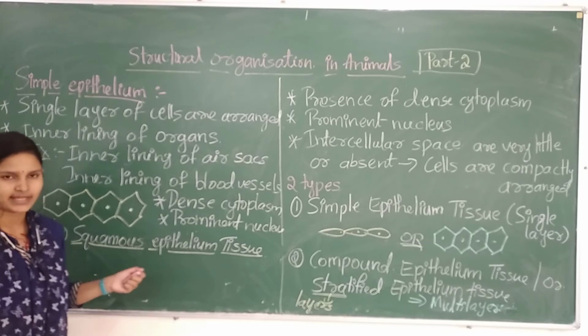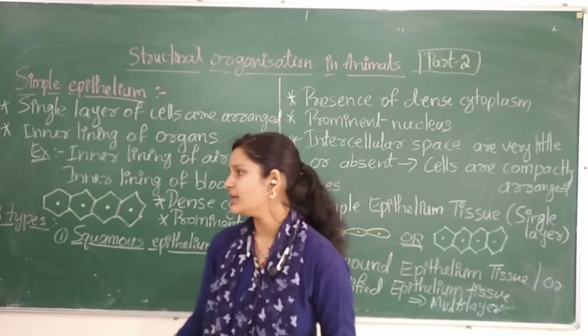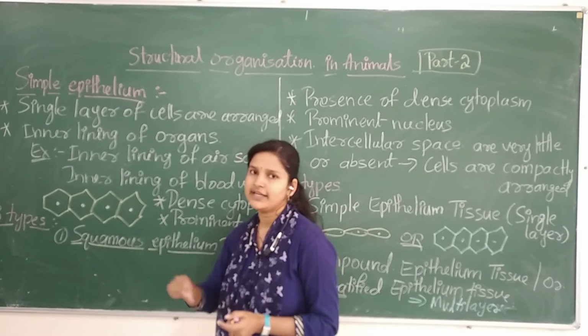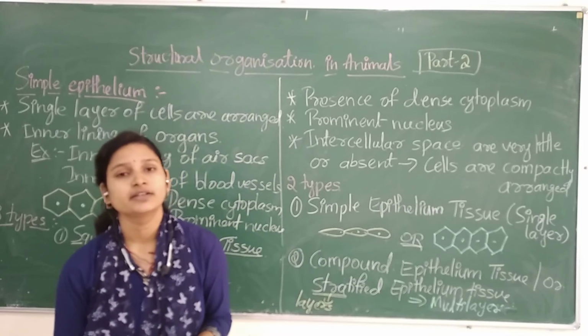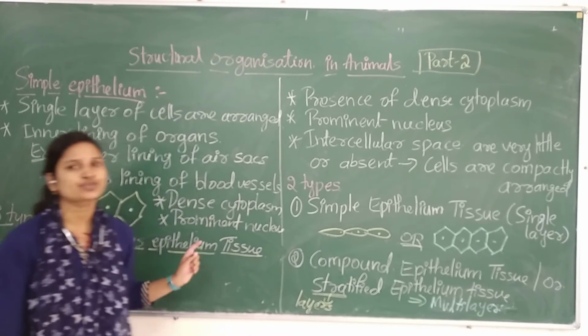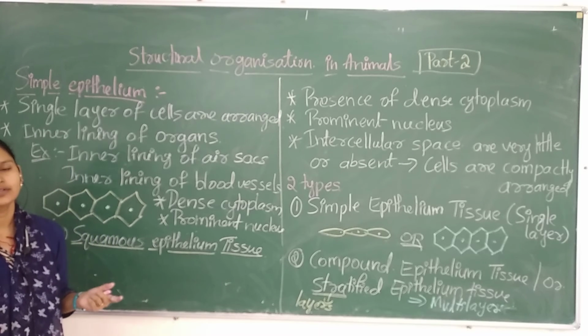Yeah, good. Single layer, because it's a type of simple epithelium. So the cells should be arranged in a single layer only. So where can we find this simple epithelium, that too squamous epithelium? What is the location?